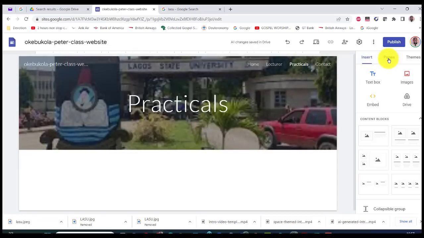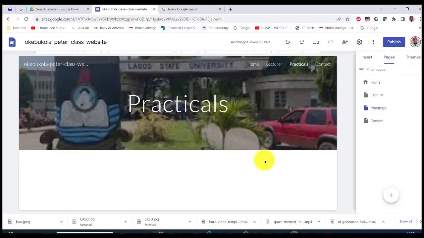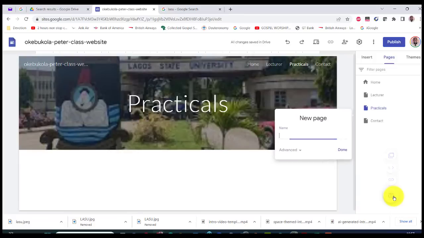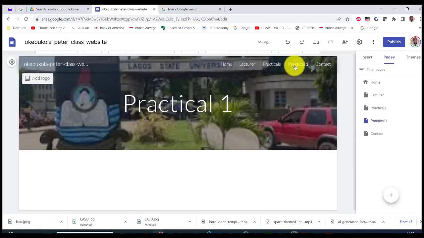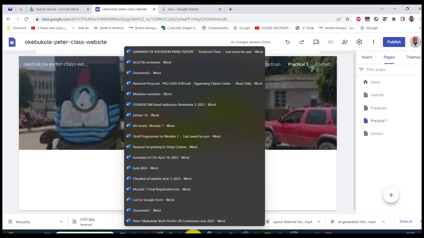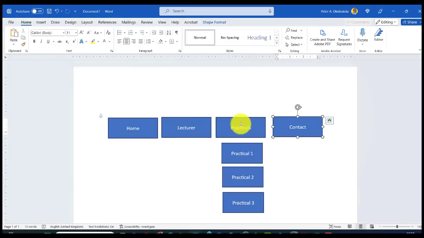Now you go to pages. We want to have practical 1, practical 2, practical 3. So how do we do it? If you come here and you say new page, it's going to create practical 1. But it's going to put practical 1 here, and that's not what I want. Our design shows the practicals cascade, they come down. There are sub pages or sub menu items.